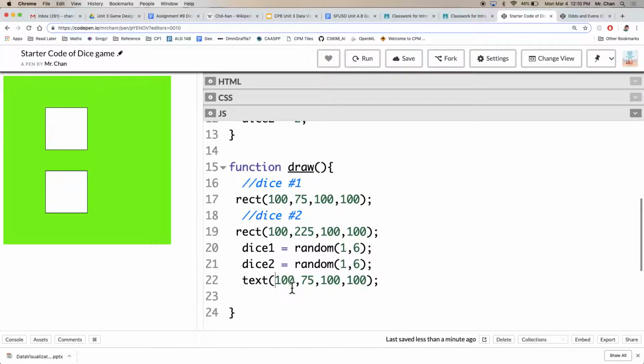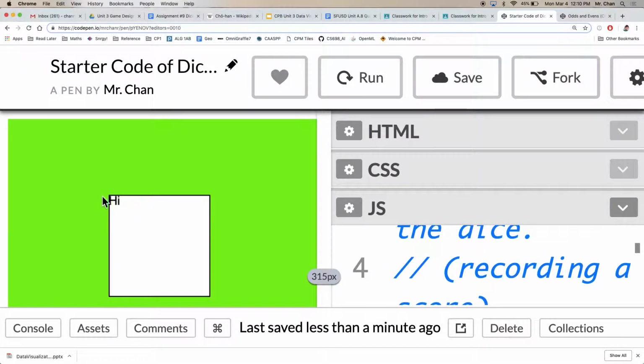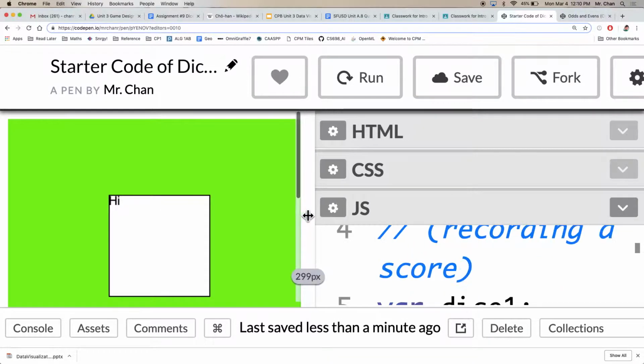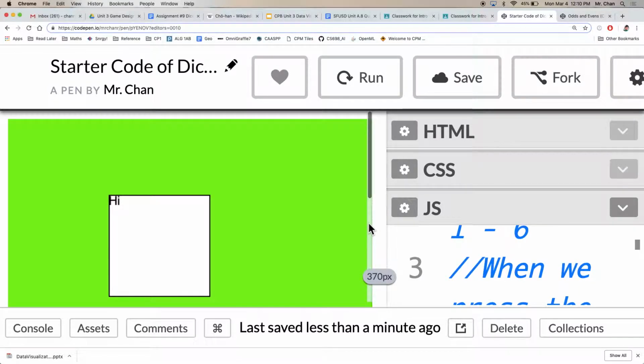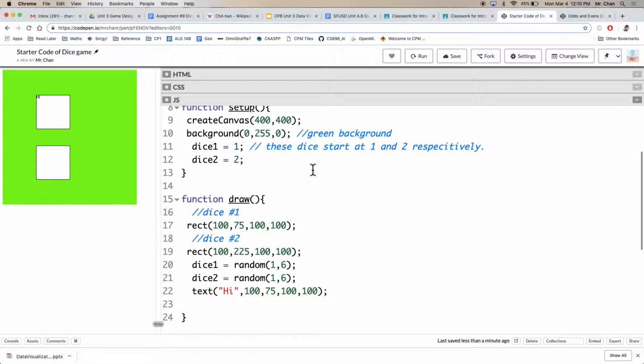The one part that's new is you have to tell the text function what to display. Here, let me try just displaying the word hi. If I've done it correctly, it should display it on top of this first dice block. Let's click run. We see it. It is very small. You see it right here? Not the best, but maybe it will do for now. I've displayed the word hi. This function is working. It's very tiny.